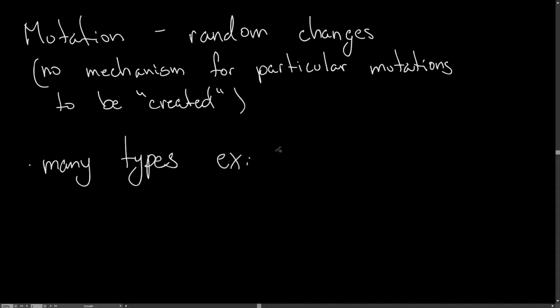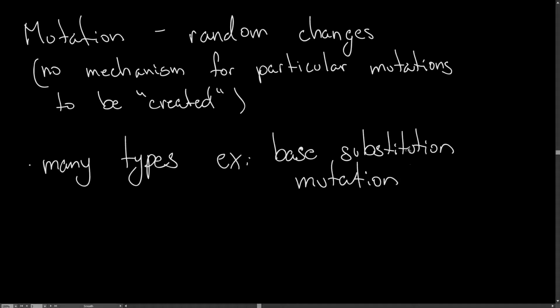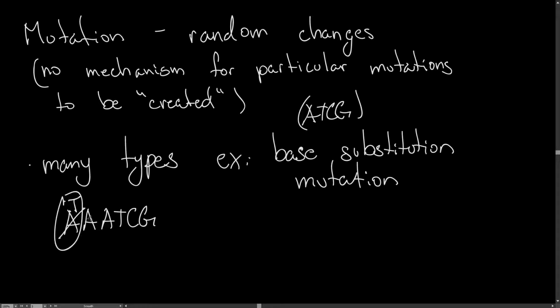One example are base substitution mutations. A base substitution mutation is simply where one of the bases, so A, T, C, or G, is substituted. This is what I was talking about in the previous video, where if we had a gene, for example, A, T, C, G, and the first A was substituted, so there was a change in just one of these bases. Instead of an A, there's a T or some other base. This would be a base substitution mutation.